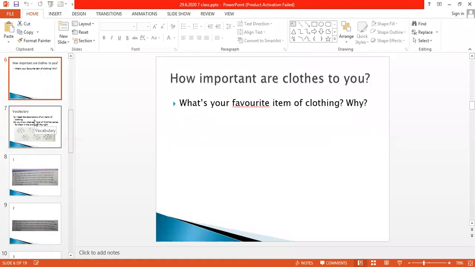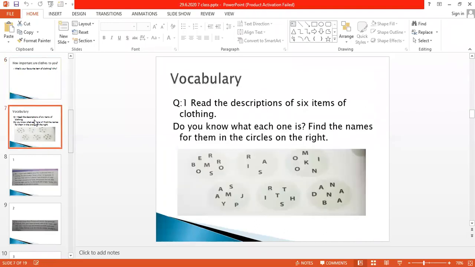Okay, so I hope it's clear to you. This is very easy: clothes are very important. When you are going somewhere, you are wearing certain things and different clothes. When you are at home, you are wearing a different kind of clothes. When you are going out, you are wearing a different type of clothes, and when you are going to school or college or university, you are wearing uniform along with the things which are allowed by the school only.